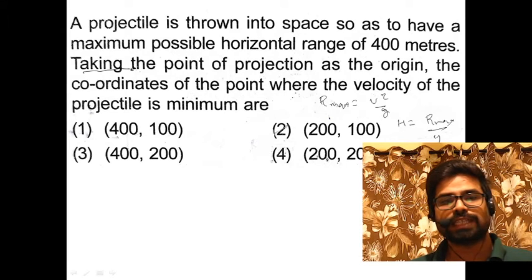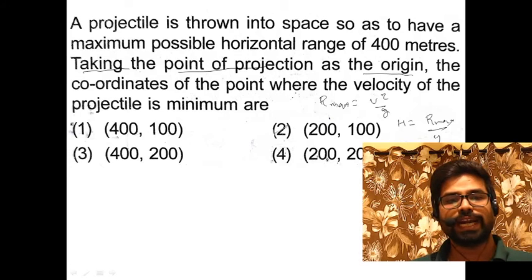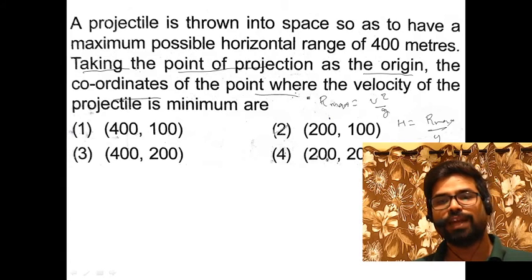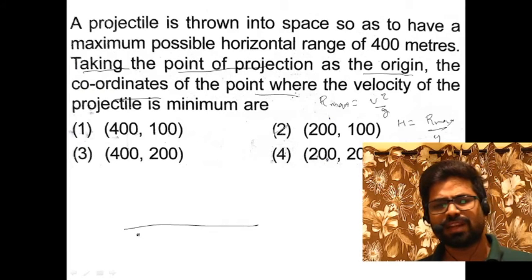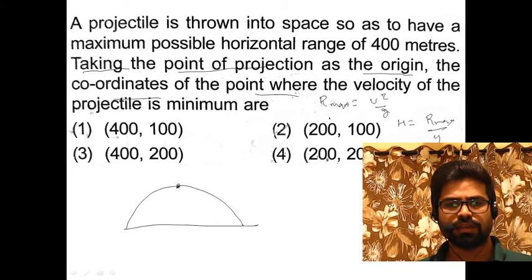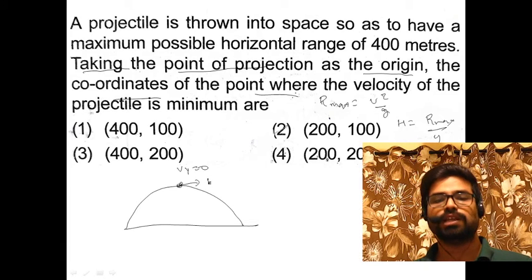Alright. In the question it is asked that, taking the point of projection as the origin, find the coordinates of the point where the velocity of the projectile is minimum. Where is the velocity of the projectile minimum? Answer is, you know it, at the maximum height. Since the velocity in y direction is 0, only the component ux remains.